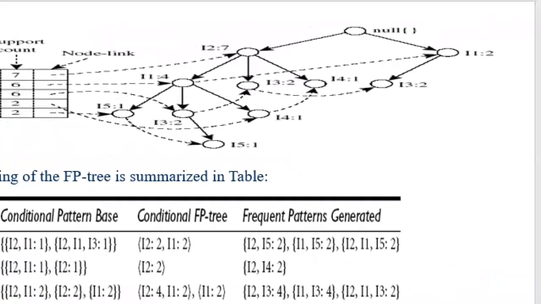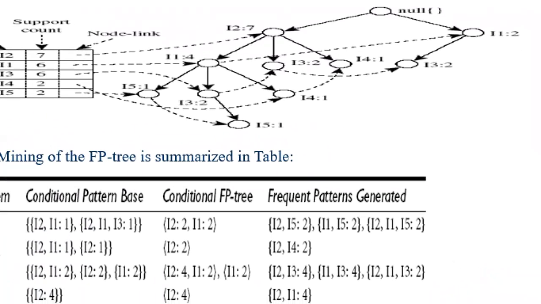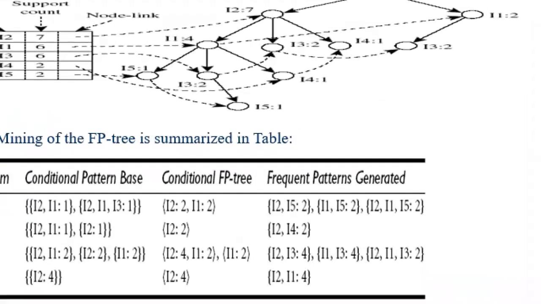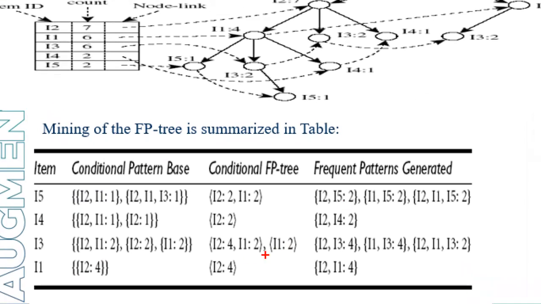In the right subtree, we reach I3 through I2, I1. I'm mentioning I1. The support count is 2. Here I'm not combining. Here I2, I1 is from the left subtree. I2 is from the left subtree, then I1 is from the right subtree.